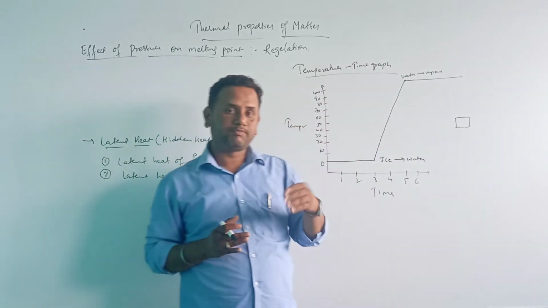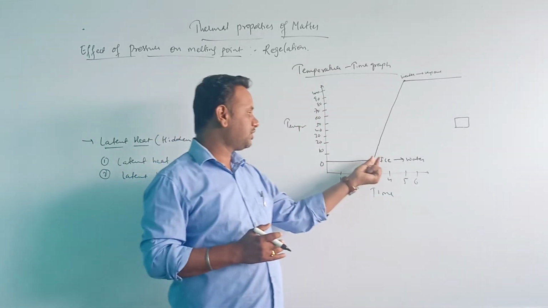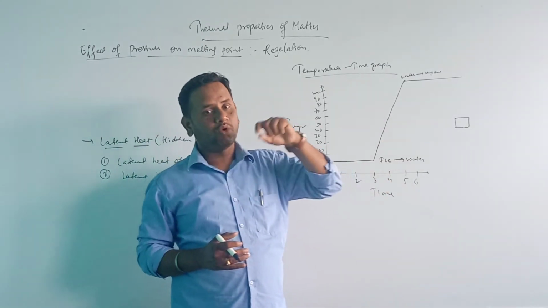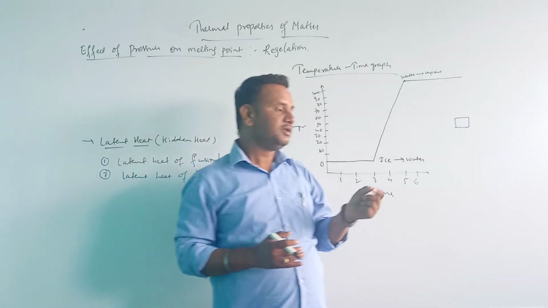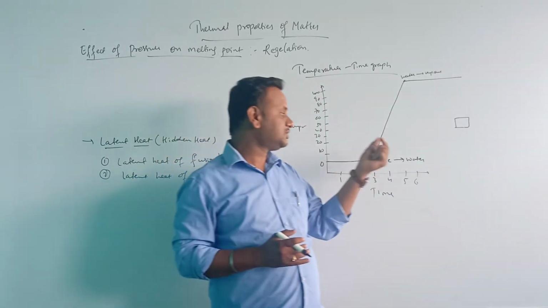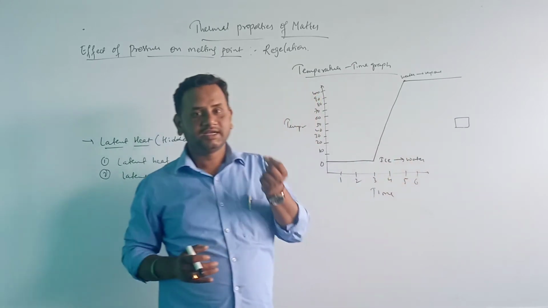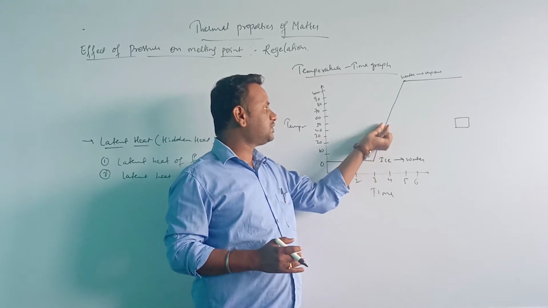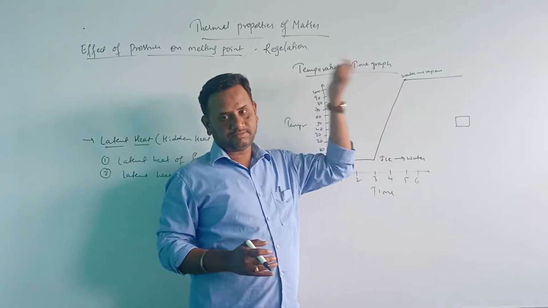Now when it is completely converted into water, whatever heat energy we supply is used by the water, the water heats up, and slowly the water's temperature goes on increasing.